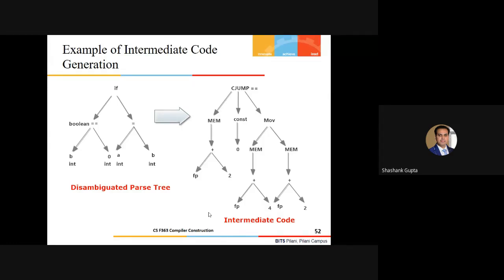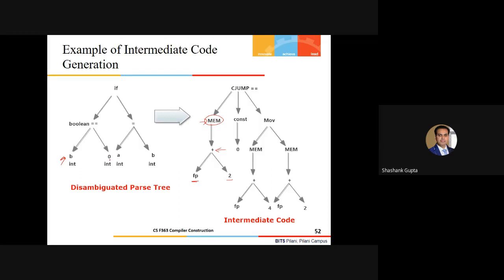For this variable b, we need certain memory for storing it. So we store this variable at an offset of 2 with respect to the frame pointer fp. If I want to extract the exact value stored at this address, I perform the summation of these two addresses and dereference it using the mem construct. So I'm extracting the value stored in the variable b.